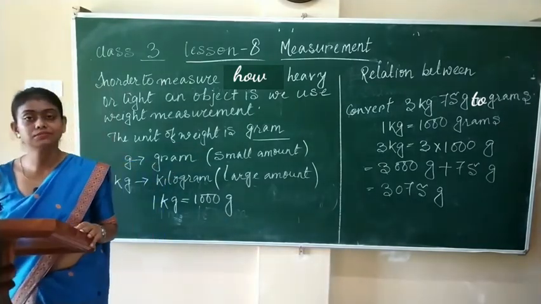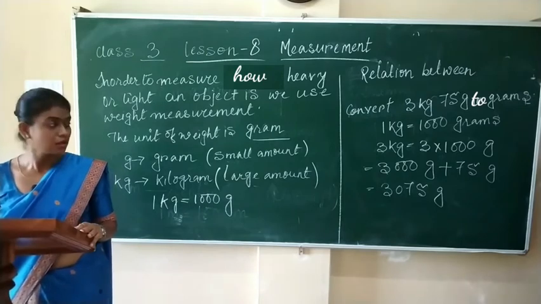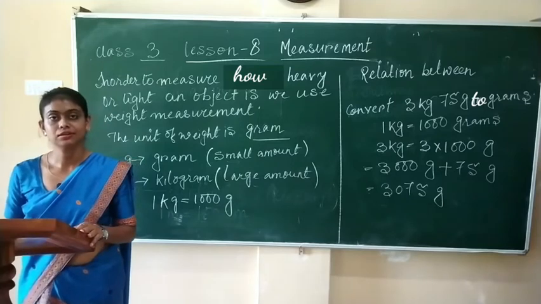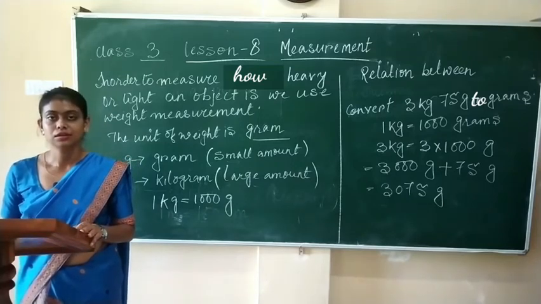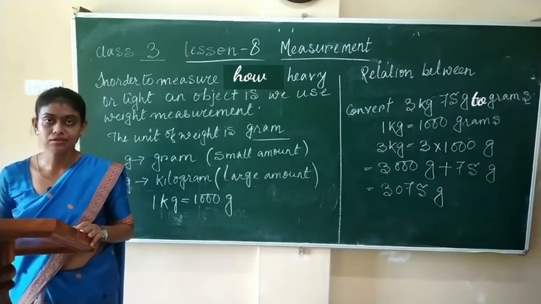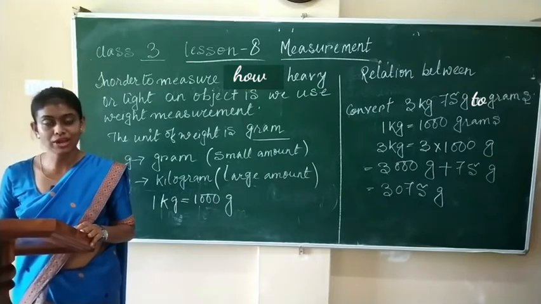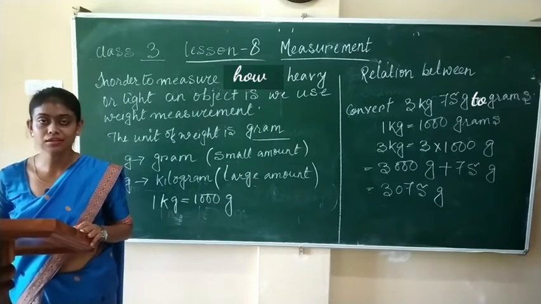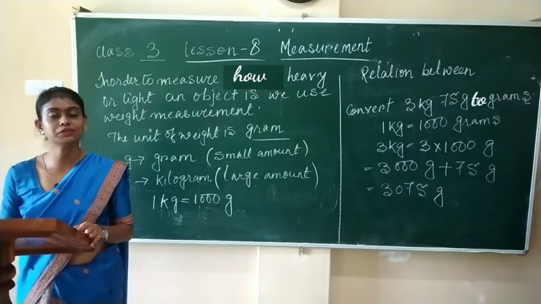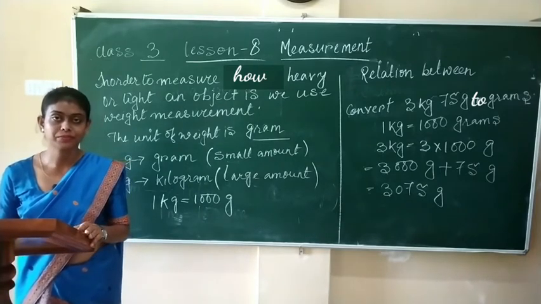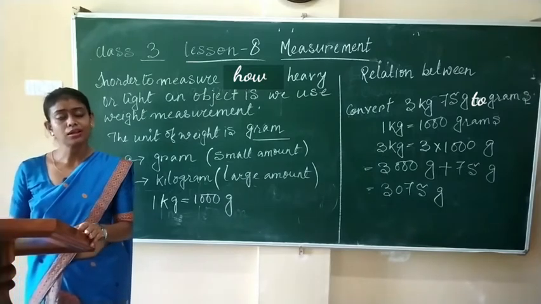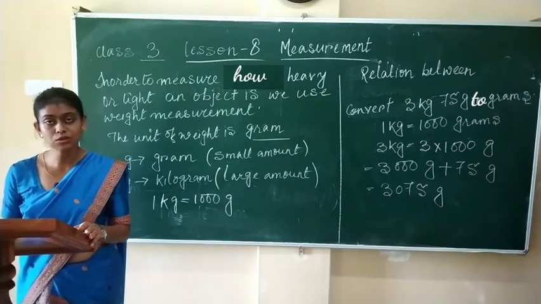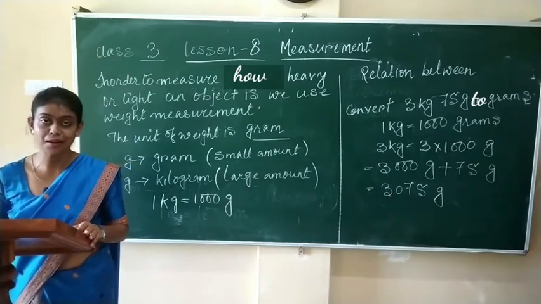So, students, the weight of a butter we see in the market is near about 250 gram, or the weight of a mouse is also measured in gram.